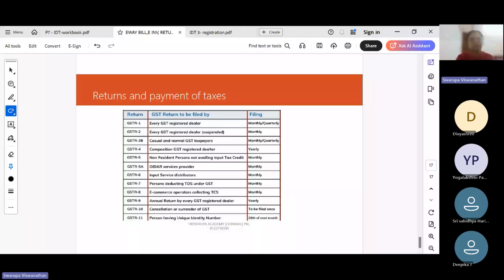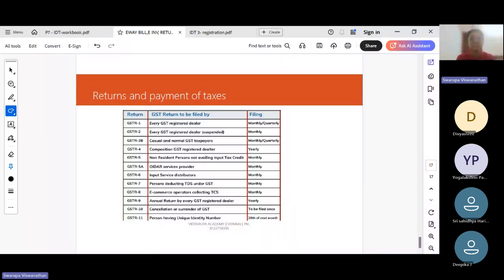And it is in GSTR 3B that you make payment of taxes. You declare that this is my turnover, this is the input tax credit that I want to adjust against the outward tax liability, and this is the amount of cash that I will be paying towards my outward tax liability. This declaration is done in GSTR 3B.